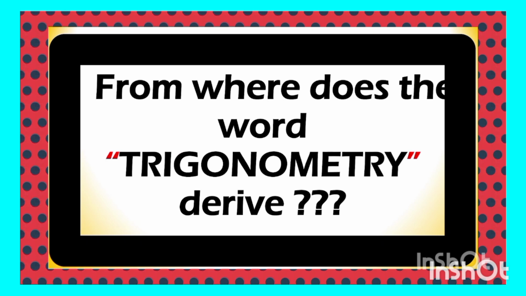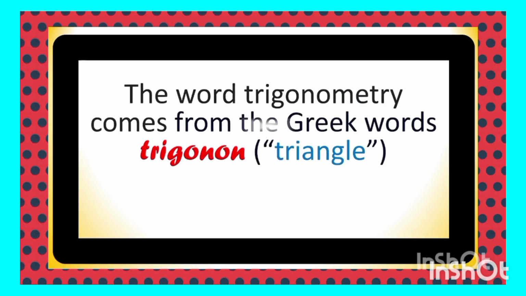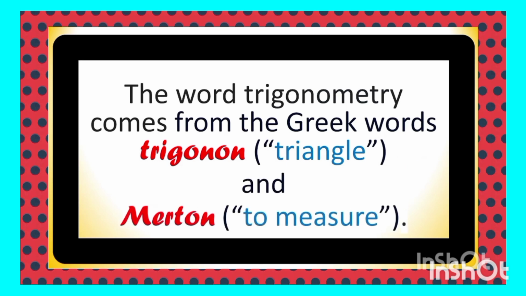Okay, let's see here. From where does the word trigonometry derive? The word trigonometry comes from the Greek words trigon, meaning triangle, and metron, meaning to measure, measurement.